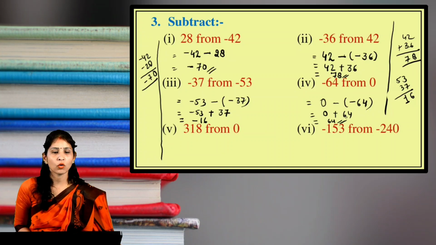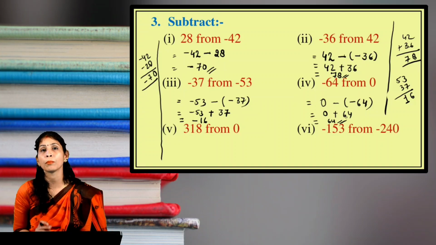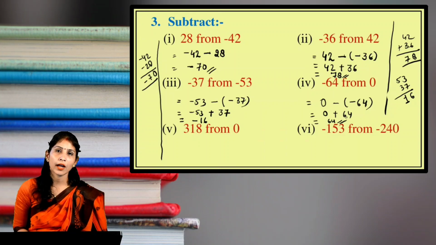Okay students, I hope that this concept is clear to all of you very well. So these two questions, 318 from 0 and minus 153 from minus 240, these two questions you will do at your house. Okay, thank you.